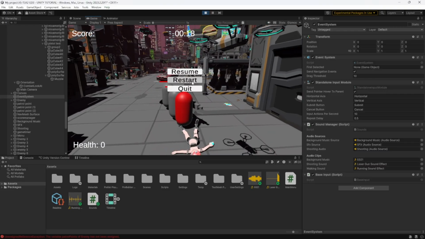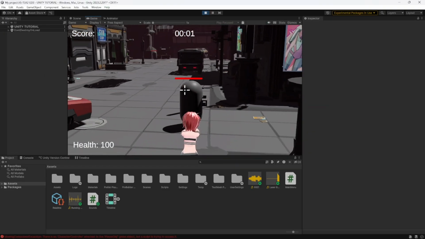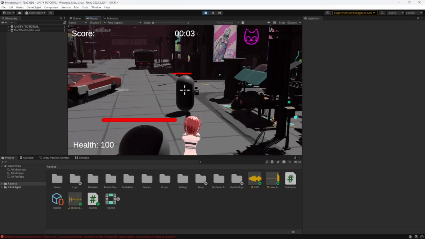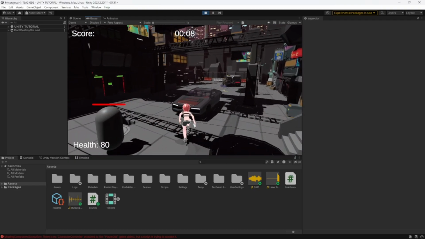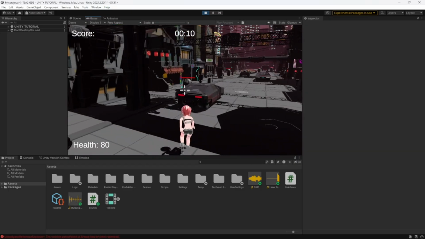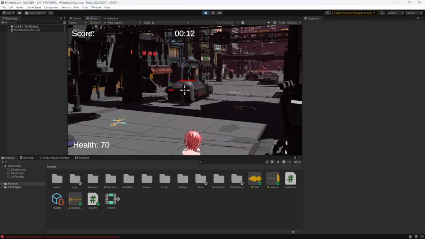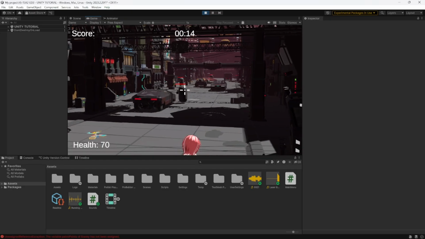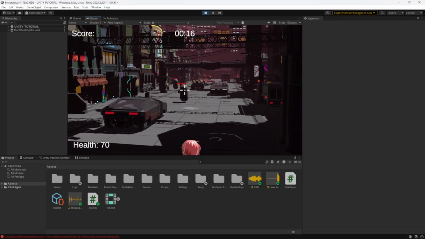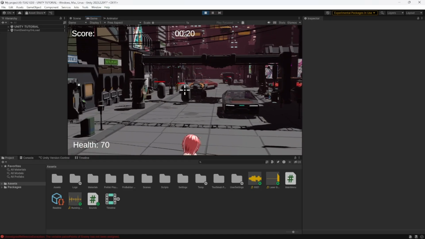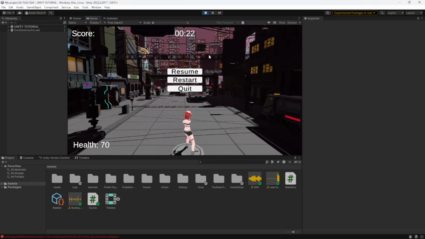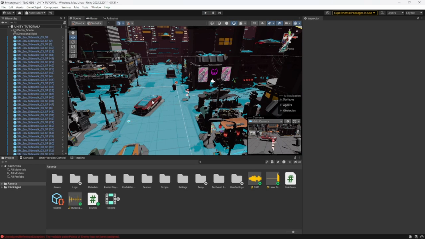Oops, I died. Let's hit start again. Okay. See, the shooting sound is ready. So that is all for this sound implementation in your game.